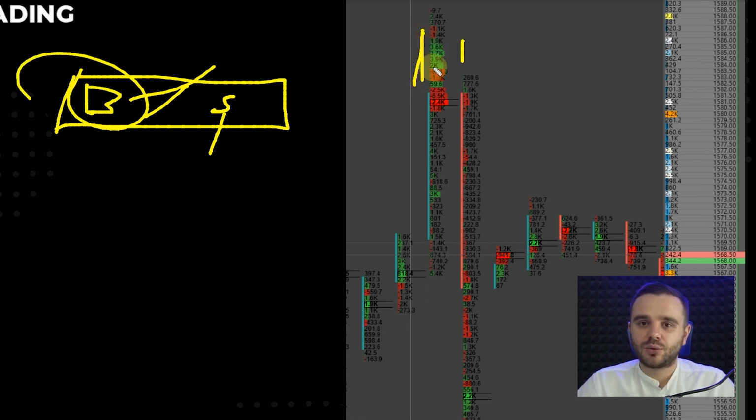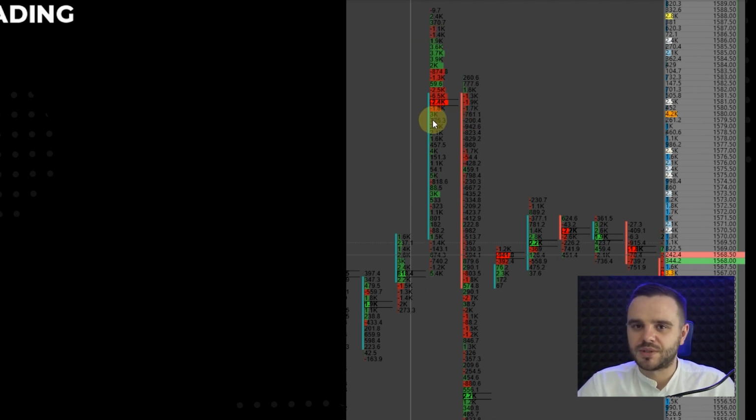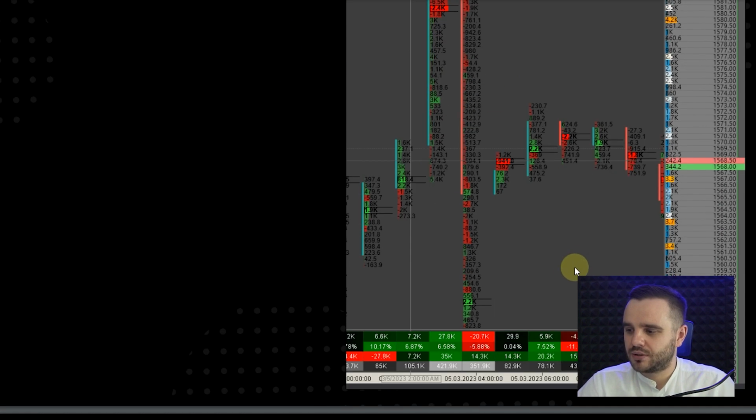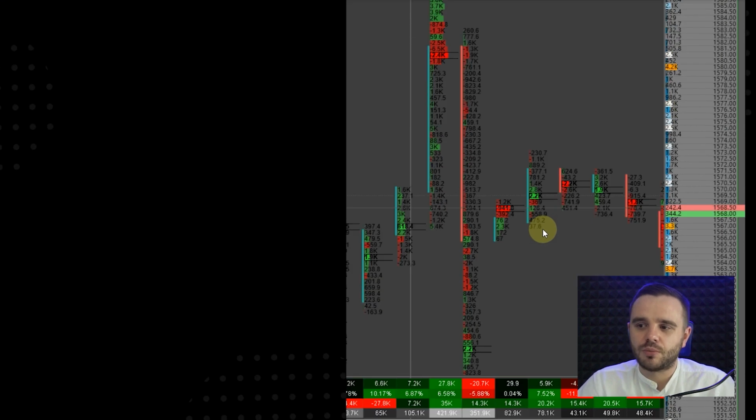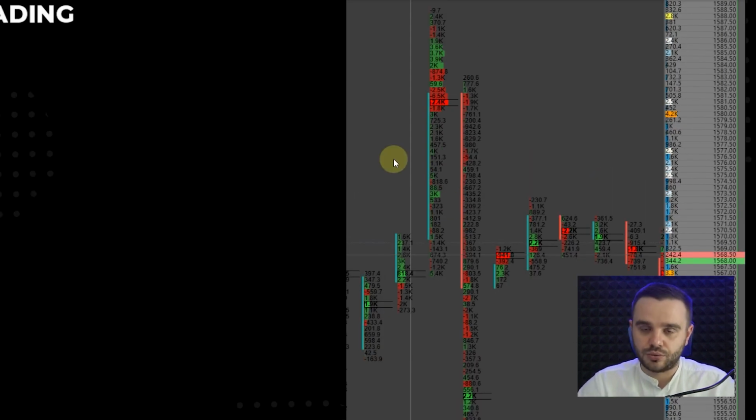Because quite often it shows us where people get trapped. This is really good for seeing traps, where buyers are trapped, where sellers are trapped. I personally pay more attention to this one, because when I see the delta of a bar on a level, for me it is way more important and more practical.